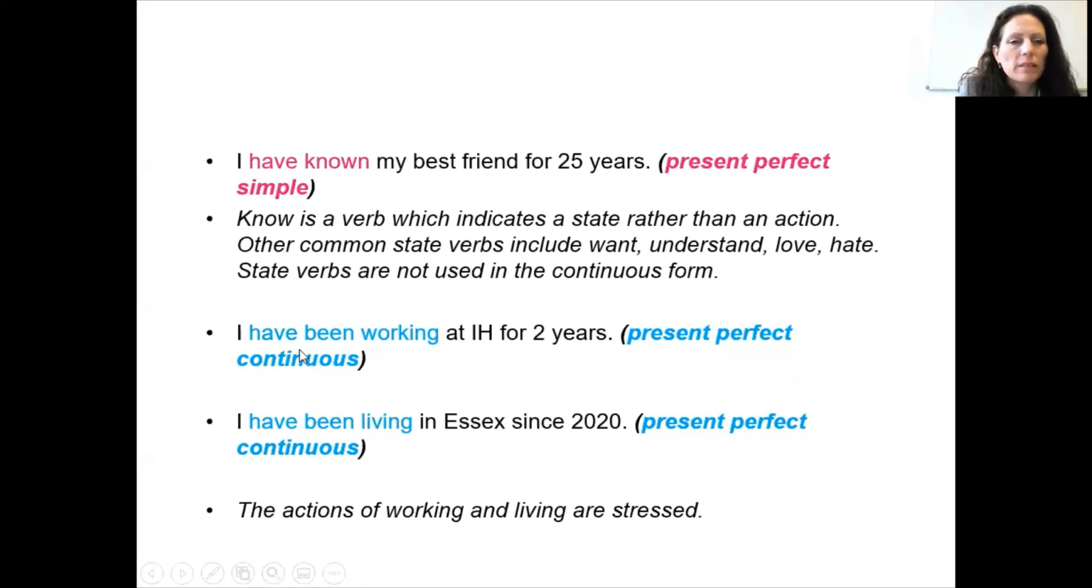Okay, so I have been working at IH for 2 years. This is an example of the present perfect continuous. And also, I have been living in Essex since 2020 is another example of the present perfect continuous. And in these 2 sentences, the actions of working and living are stressed. Yes, they are made to be very important in those sentences.